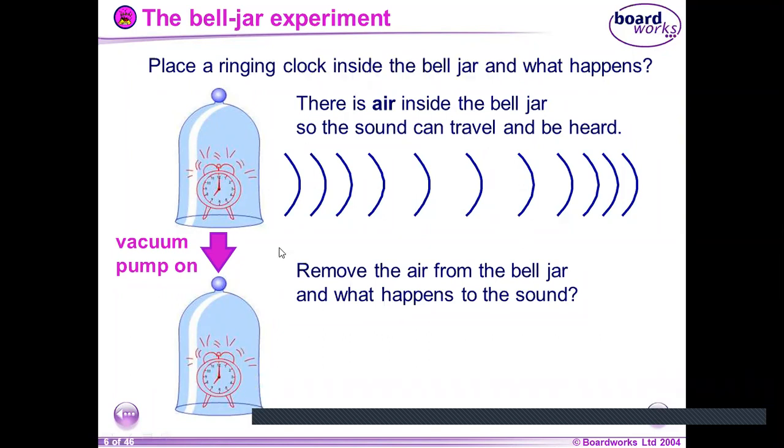Here they had an experiment where they had two setups for an alarm. The first had air inside, so when the alarm started working, we could still hear it. The second time, they removed all the air inside the bell jar. This glass around the alarm is called a bell jar. They vacuumed it out, or pumped it out. Vacuum means there is no air inside.